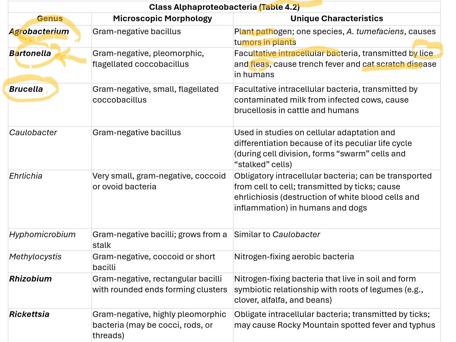We have Brucella. Brucella is also a facultative intracellular bacterium transmitted by contaminated milk from infected cows. So it causes brucellosis in cattle and humans, and we can get it from unpasteurized milk, like raw milk. We have down here Rhizobium. We've shown this to you before. These are those nitrogen-fixing bacteria that live in soil. And we have Rickettsia, which we just talked about as well. This is an obligate intracellular bacterium transmitted by ticks, can cause Rocky Mountain spotted fever and typhus.